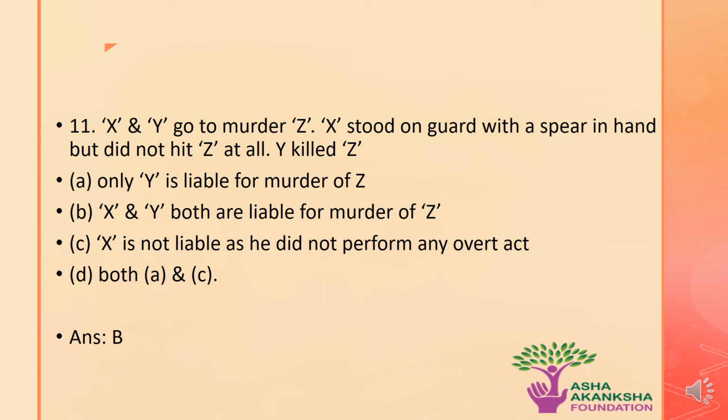Or D, both A and C. The correct answer to this question is option B, that is, both X and Y are liable for the murder of Z, as they had a common intention as well as they prepared and went to kill and murder Z.